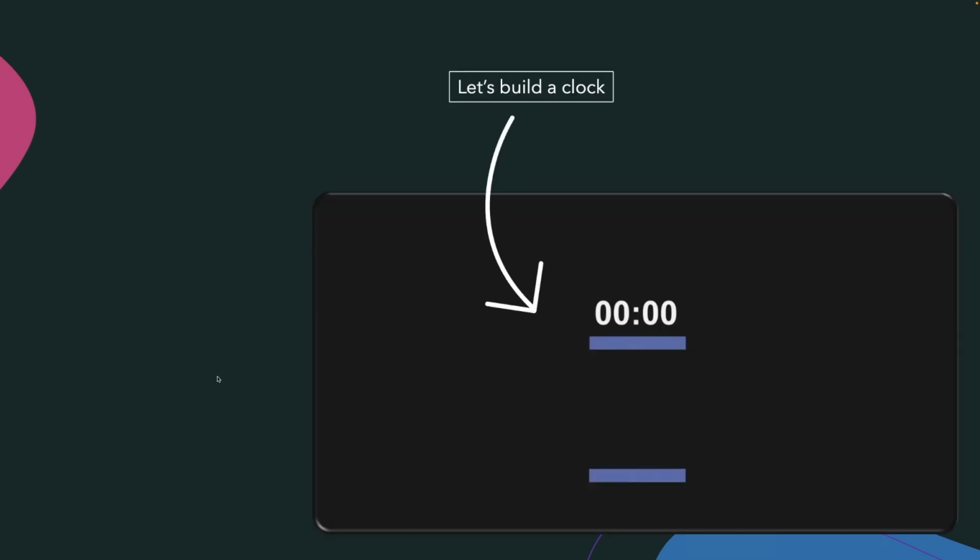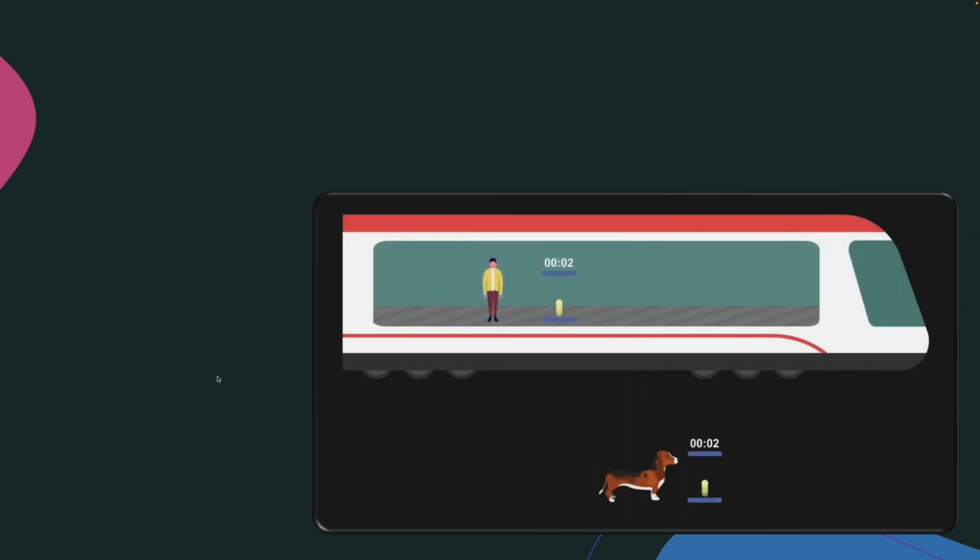Let's build a clock, and this clock is going to be built using a photon, which is oscillating between two plates. As soon as the photon completes one oscillation, it is equal to 1 second. I'm going to fix one of these clocks inside the train and one outside the train, and you can see the time measured by both the clocks is obviously going to be the same.